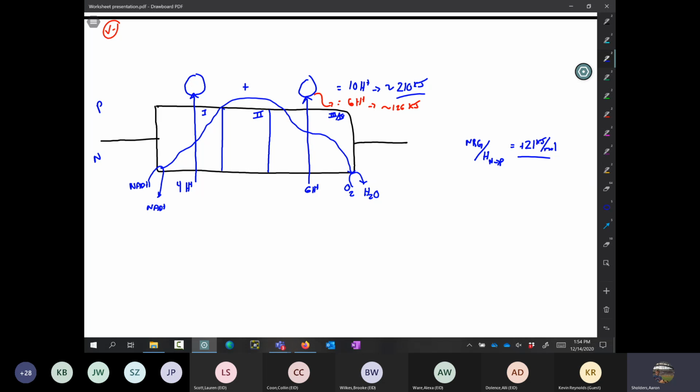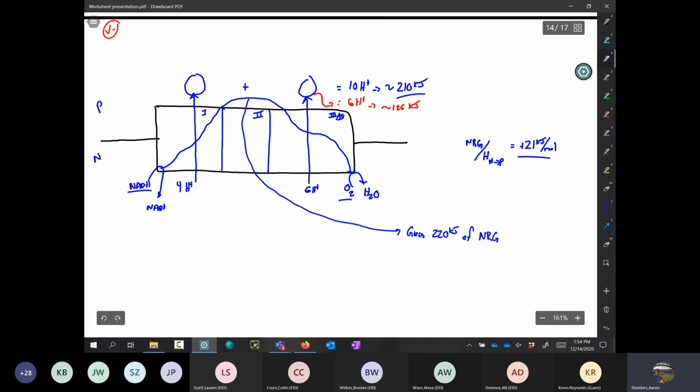When we do the arithmetic, that redox reaction, moving electrons from here to here, the whole process gives 220 kilojoules of energy, meaning its delta G is about negative 220 kilojoules